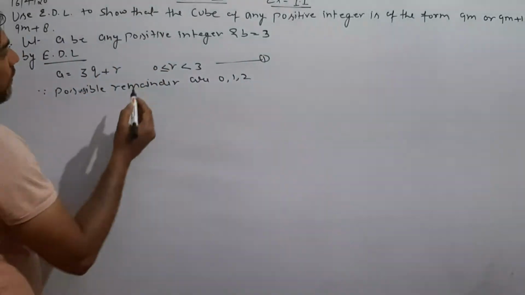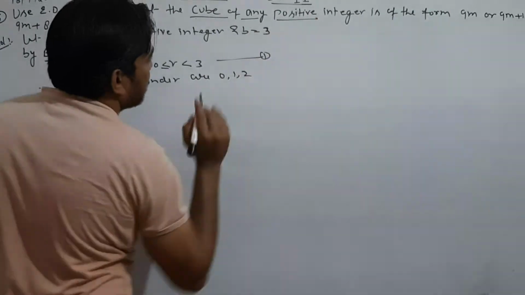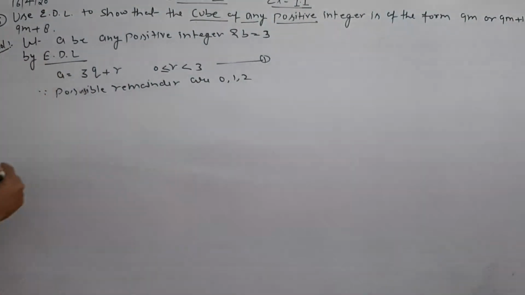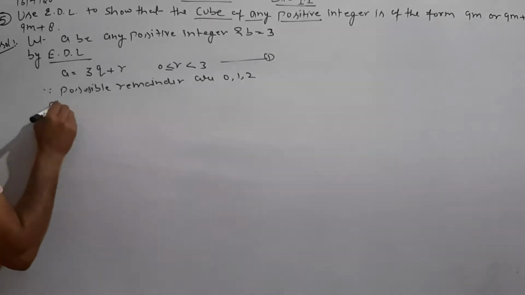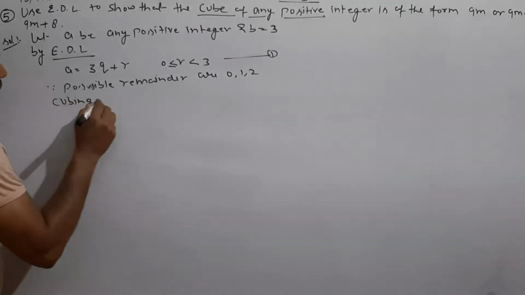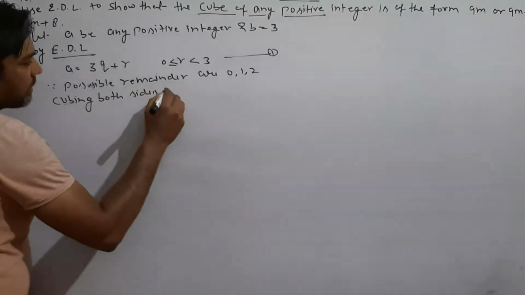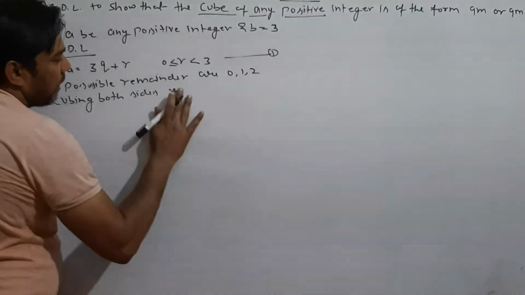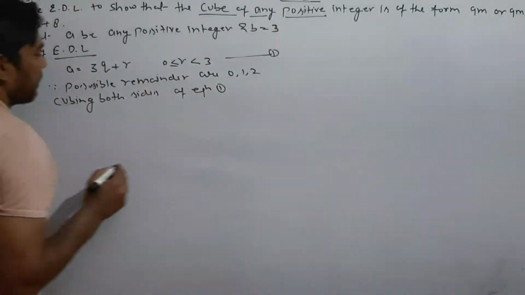So first, what we need to do is take the cube of any positive integer. In that question we squared both sides, and now we are cubing both sides of equation 1.